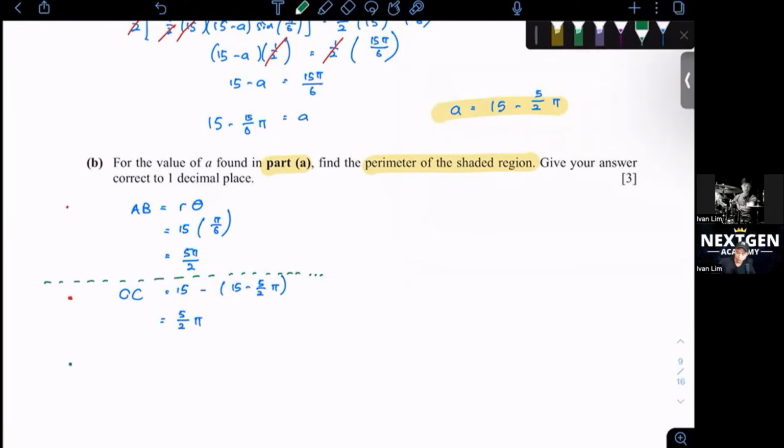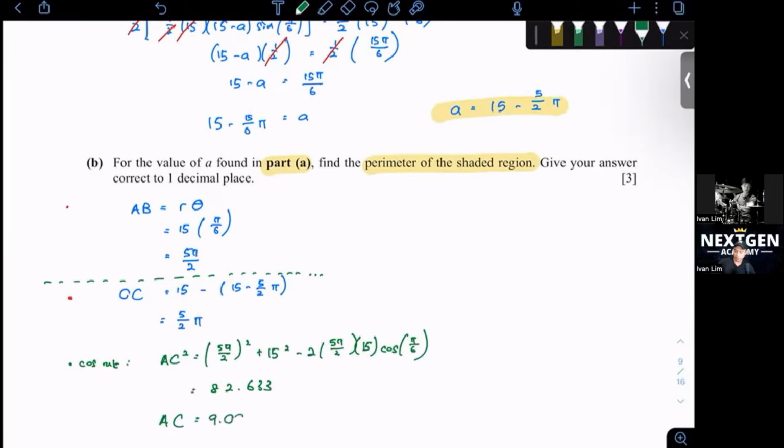Using Cos rule, AC square equals 5 pi over 2 square plus 15 square, so a square plus b square minus 2ab cos C, where C is pi over 6. Just type the whole thing into the calculator. You should get 82.633. And for AC, you square root it, and you should get 9.090.